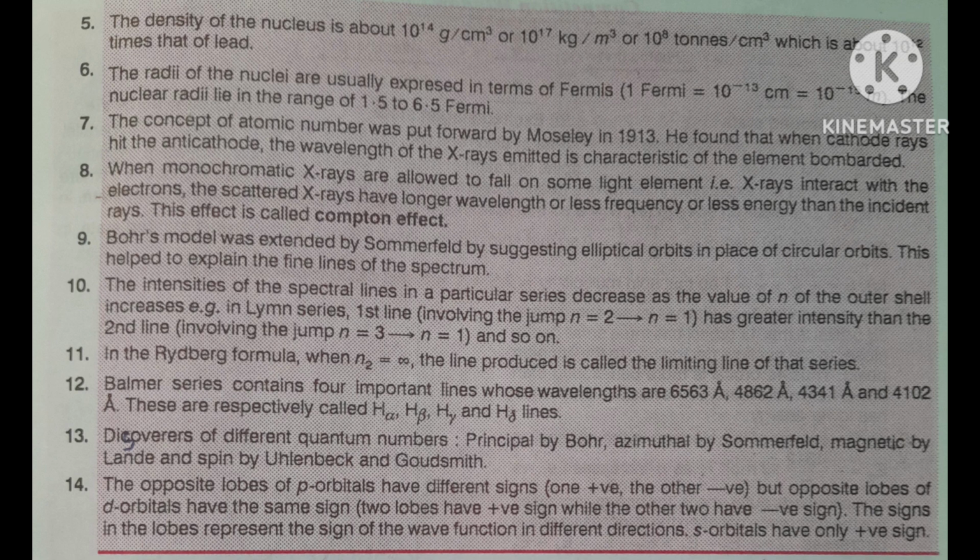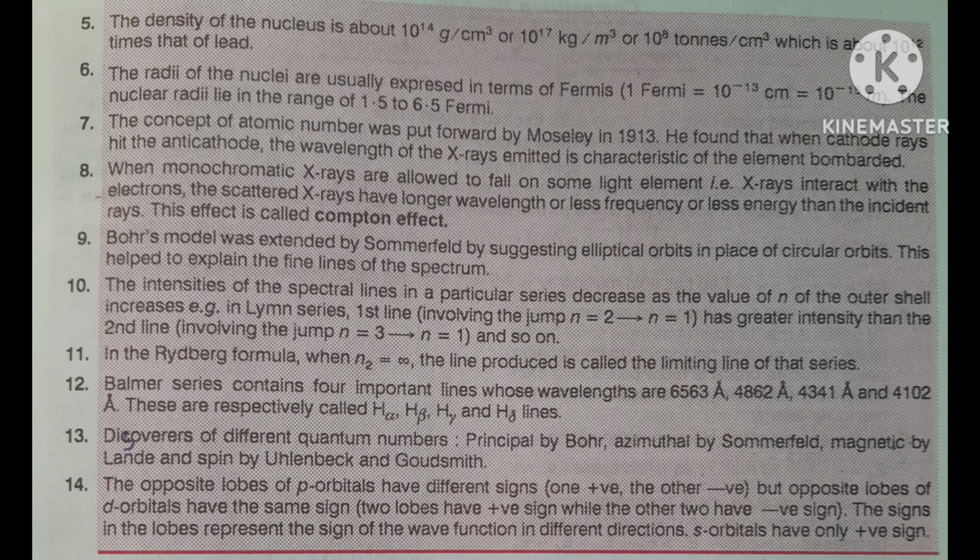The shapes of the 7 f orbitals are complicated, but I am telling you their designations. Just like the 5 d orbitals: dxy, dyz, dzx, dx square minus y square, dz square. In that way, 7 f orbitals are there.